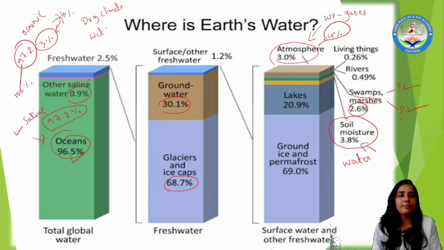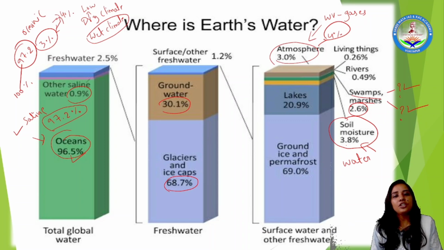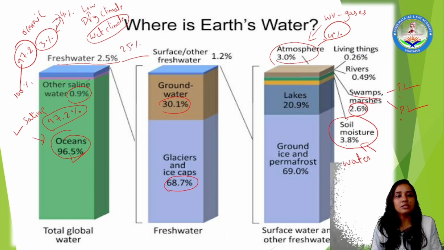If it is a wet climate, the moisture content in the atmosphere will be more. If it is a dry climate, the moisture content will be low. Fine. So fresh water on the surface of the earth is 2.5%. Out of this 2.5%, consumption takes place in different ways.